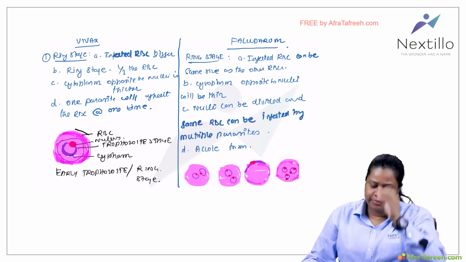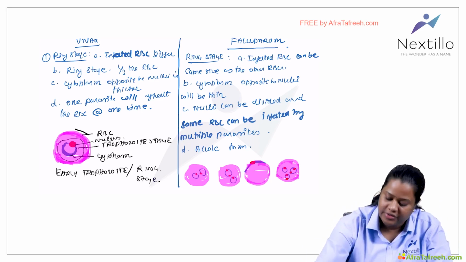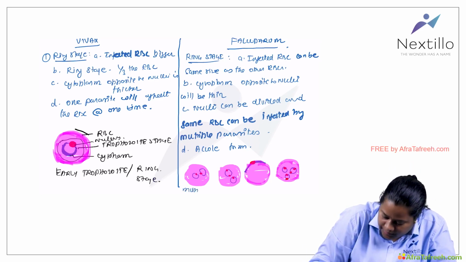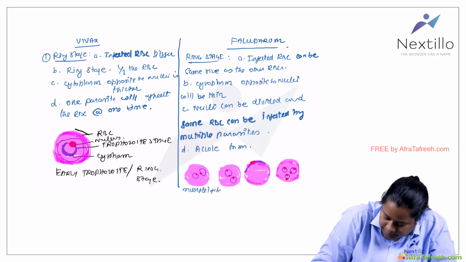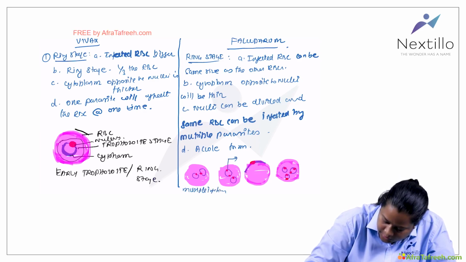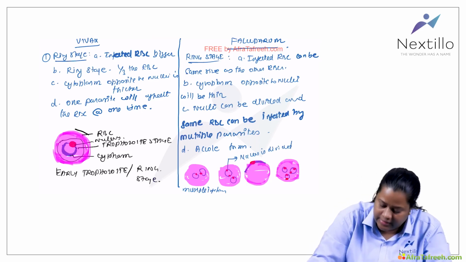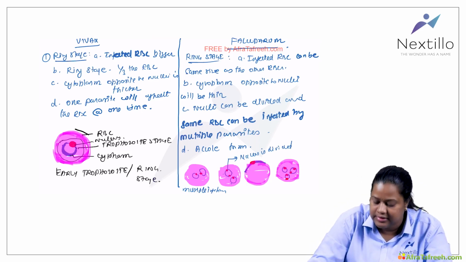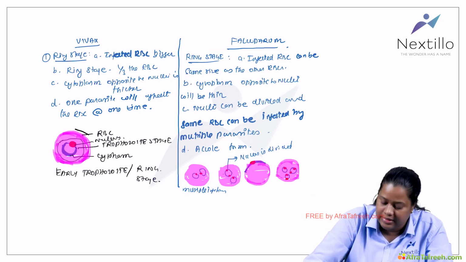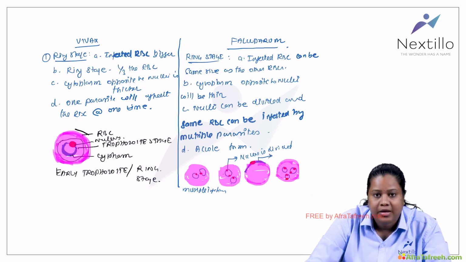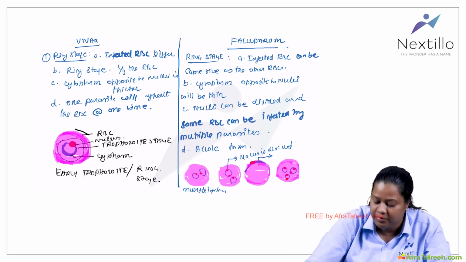So this is the typical picture of the vivax. What I have shown here is, you can see multiple infection, and here you can see the nucleus is divided. One nucleus itself is divided, and here also the same RBC is infected by two parasites, and the parasite cytoplasm is merged with the cell membrane of the RBC.